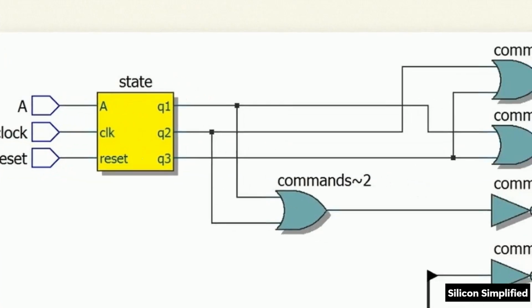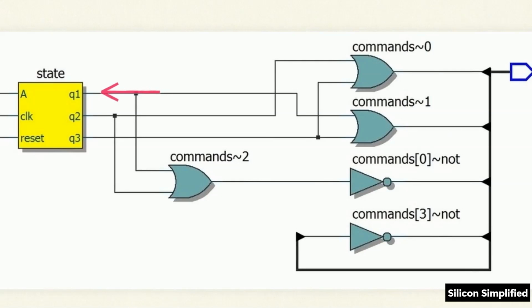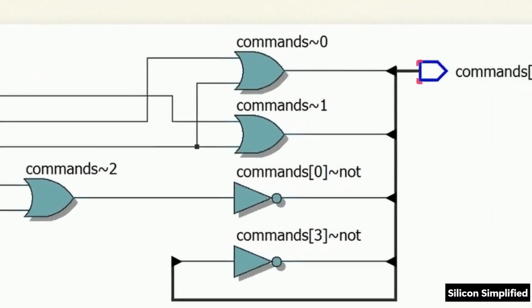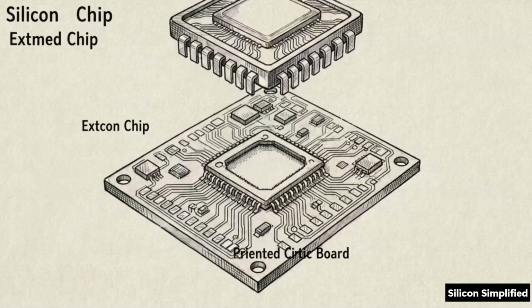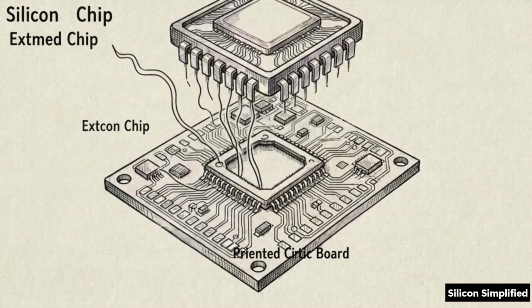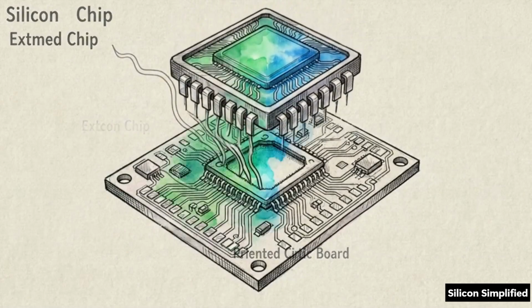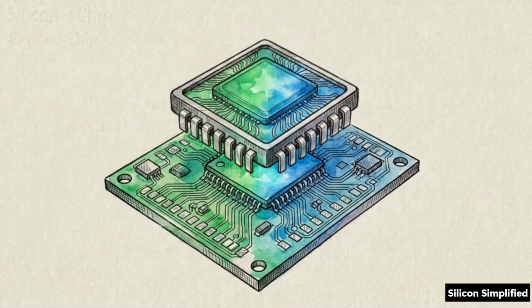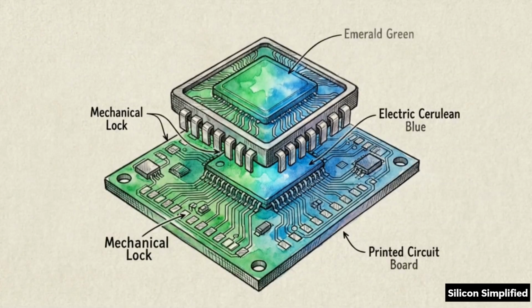Moving outward, you can trace the paths from those state registers directly into the pure combinational logic, the OR gates and inverters that evaluate our always_comb conditions to drive the final output. Utilizing strict SystemVerilog semantics forces the synthesizer to perfectly match the structural intent, ensuring the design behaves exactly as the RTL specifies.